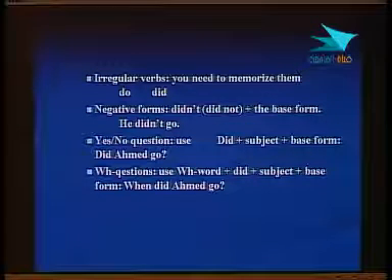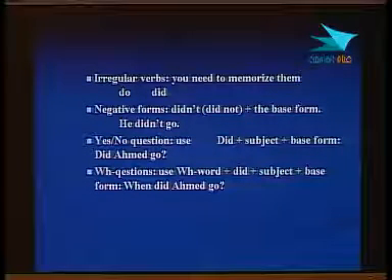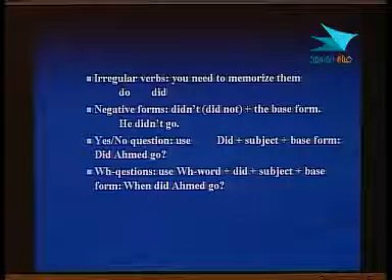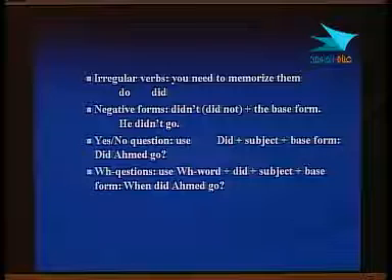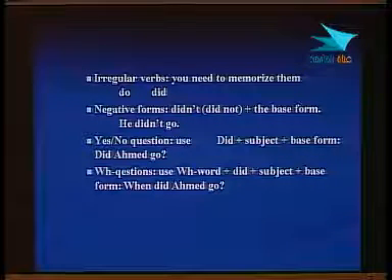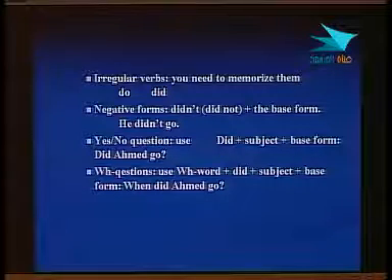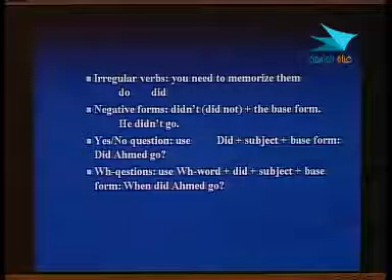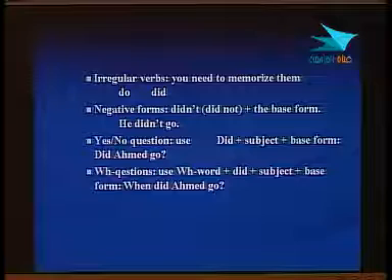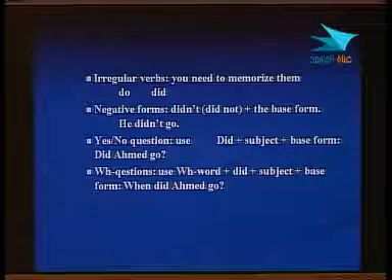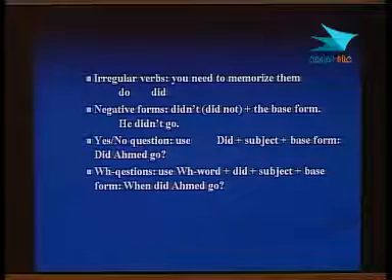The example of this: when, this is the WH word, did, then the subject, Ahmed here, and then the base form of the verb, go. So we have the WH word, did, subject, and the base form.